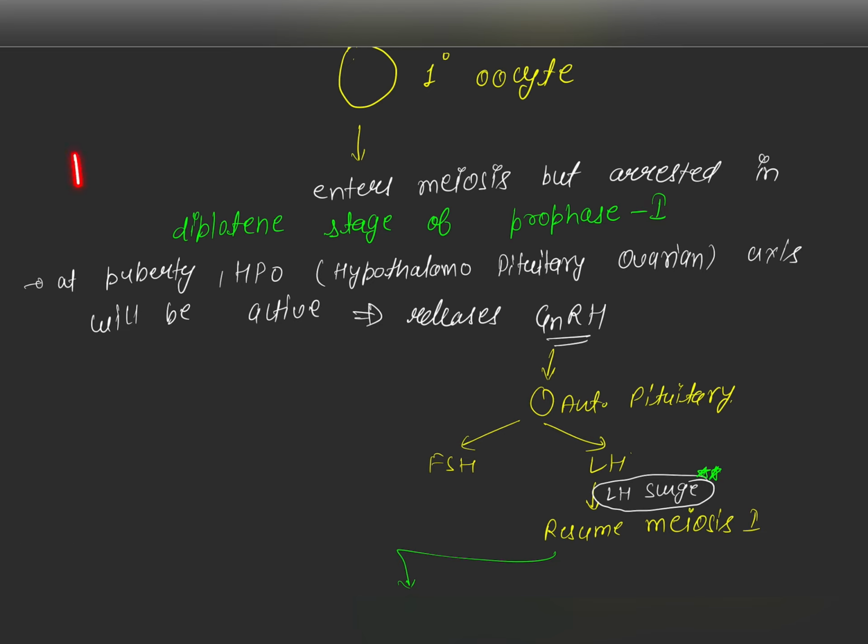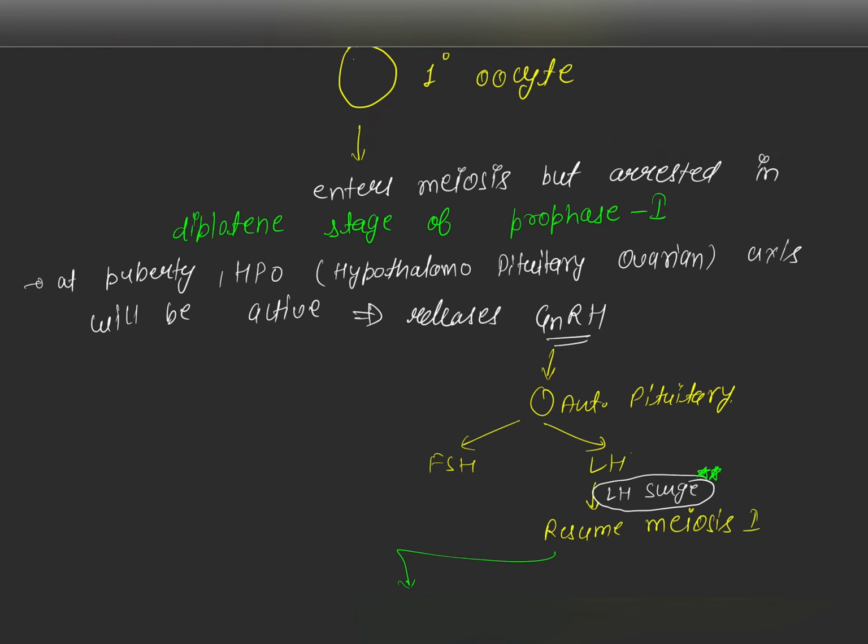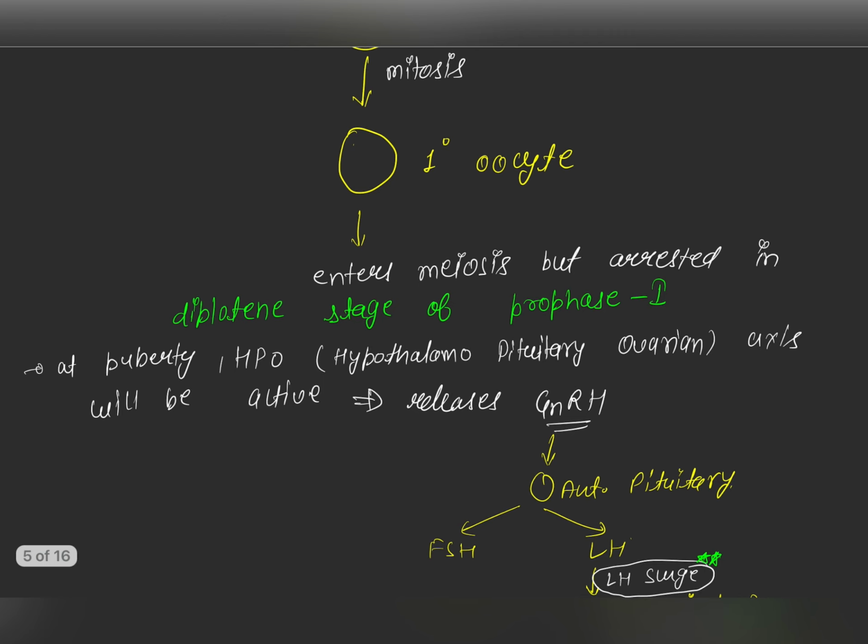Till puberty, no change happens. Mitosis will not take place after birth. Now those primary oocytes get surrounded by follicular cells. Let me show you.